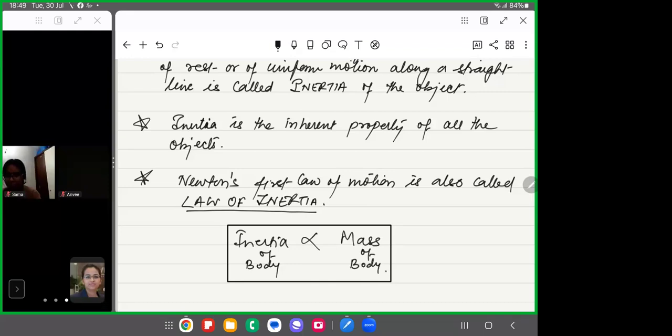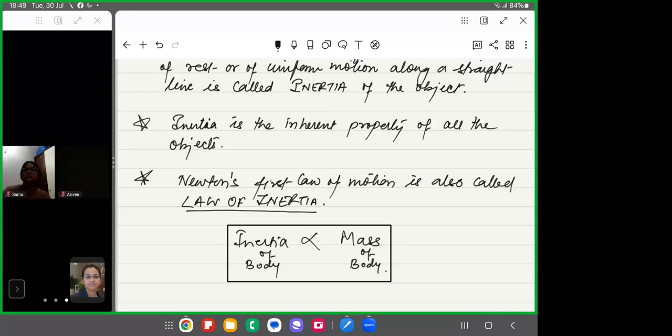Okay, so जितना बड़ा ऑब्जेक्ट होगा, जितना ज्यादा उसका मास है, उतना ही ज्यादा उसका इनर्शिया है. And since its inertia is big, it's large, you need to apply more force to change its state. Is that clear, Anvi, Sama?